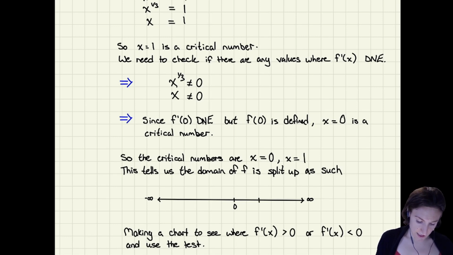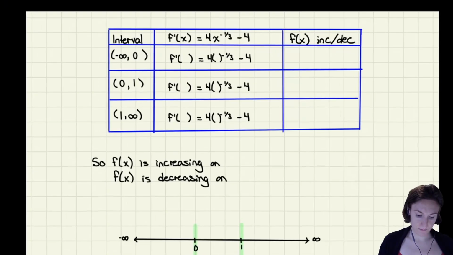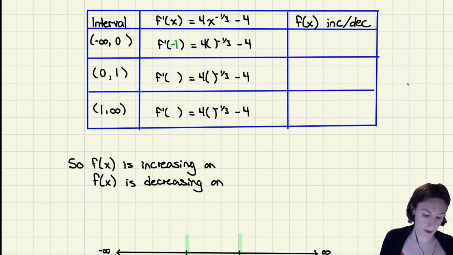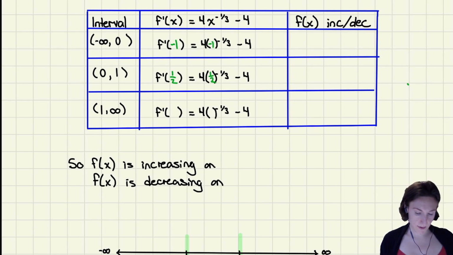Again, this tells us how to split up our interval. Okay, we can split it up like this. And then we're going to make a chart, check things in between negative infinity and 0, 0 and 1, and 1 to infinity. So we're going to do that. For this one, here's my green. Let's do, I don't know, negative 1, so it's not too big. Between 0 and 1, probably a half is going to be easiest. This is negative 1. This is a half. And then between 1 and infinity, I don't know, let's do 2.